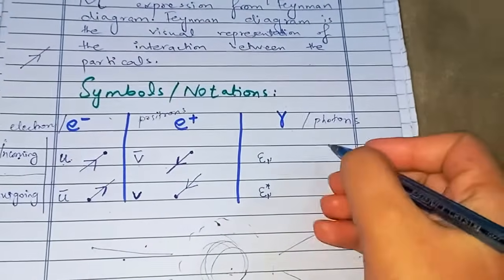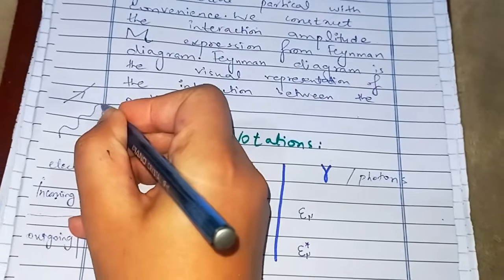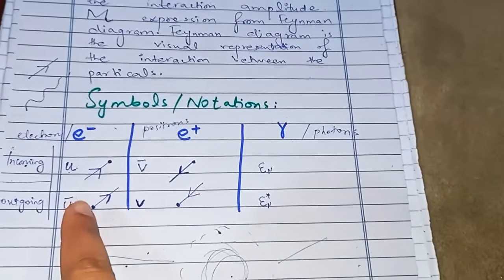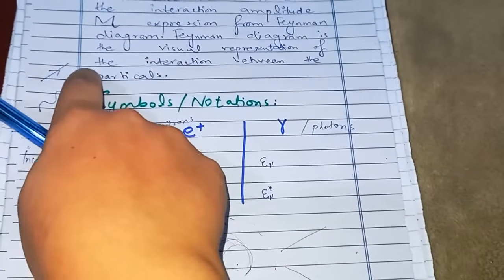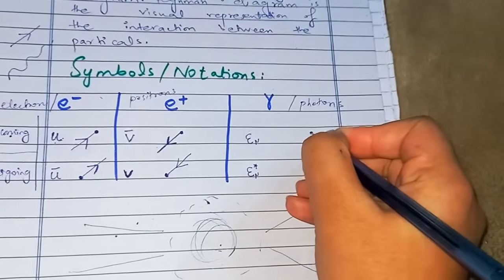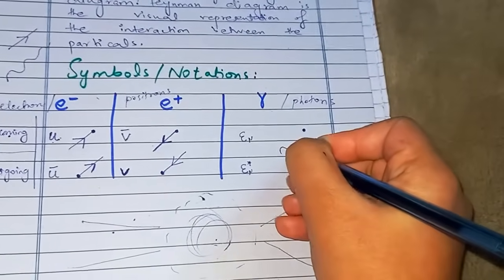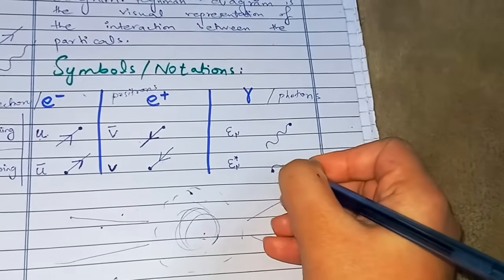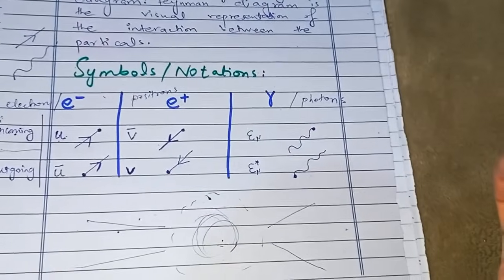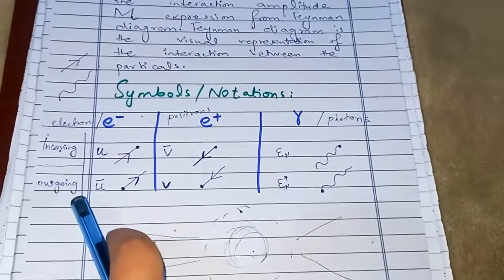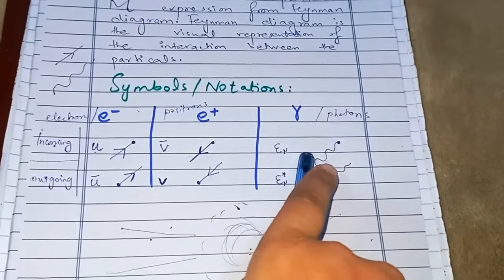For photons, we'll use these curly lines to represent photons. We use these straight lines to represent particles, while we use these lines to show photons. So if it is an incoming photon, the vertex will be here and the photon will approach that vertex, and if it's an outgoing photon, the vertex would come first, and it's moving away from the vertex like that. That's the representation or symbol and notation for electron, positron, and photons.